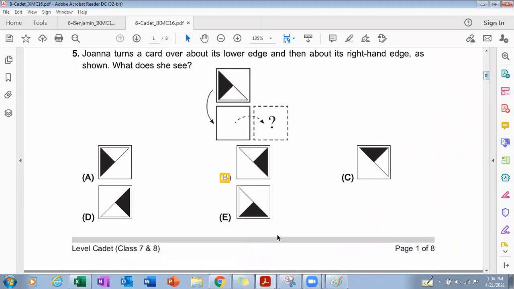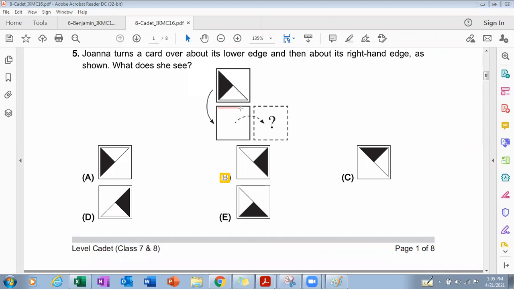In this figure, Jonna turns a card over about its lower edge and then about its right hand edge as shown. What does she see? In this question, they are saying that this is a card and we have to fold it over its lower edge and then fold it over its right hand edge. So if we fold this over the lower edge, what will happen? This side will come here and this side will come here.